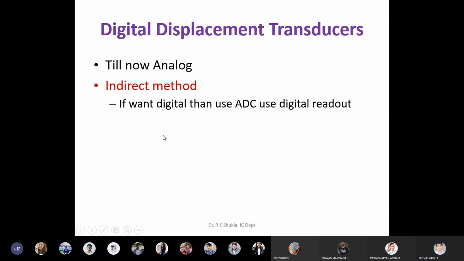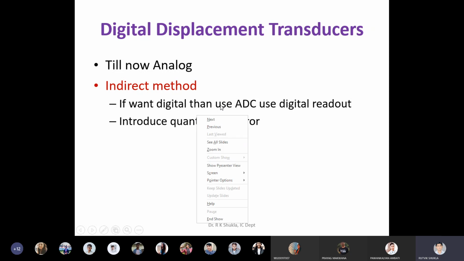So if you use the ADC, then whatever limitations the ADC has, all those limitations will ultimately be added to your solution. So the first error, as one of you has mentioned, is quantization error. Clear? Quantization means it is something related to quantity. In the last lecture, we saw this error is quite similar to the rounding off error. Clear? It is called rounding off error.